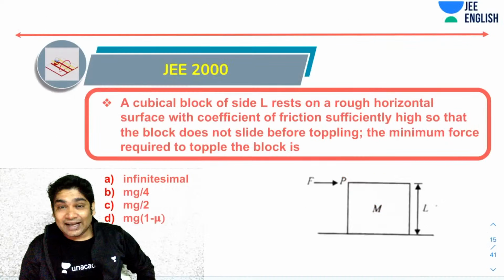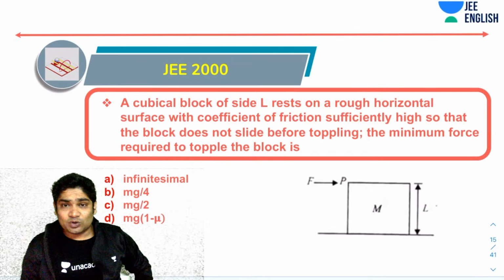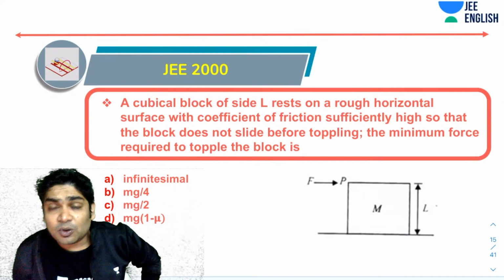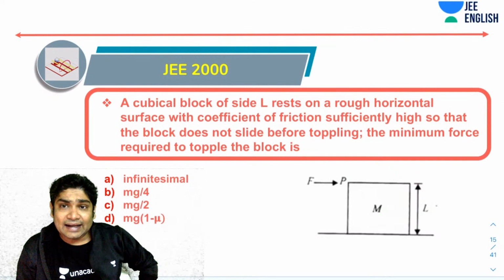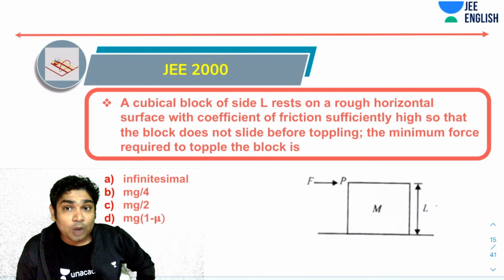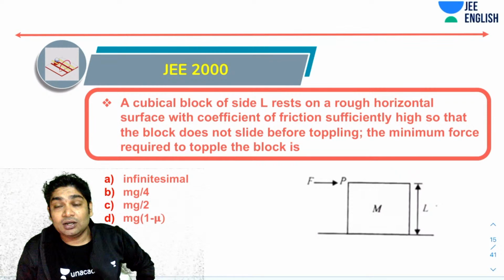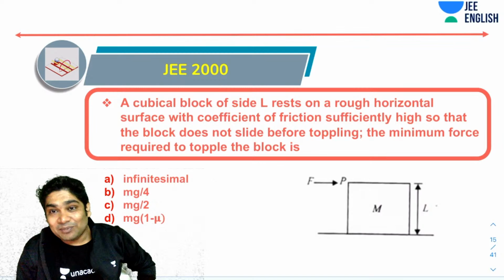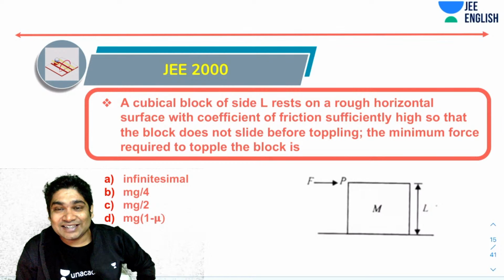Again, let's go over another problem which was asked in the JEE Advanced. This problem says a cubical block of side L rests on a rough horizontal surface with coefficient of friction sufficiently high so that the block does not slip before toppling. The minimum force required to topple the block is... This should be easy.